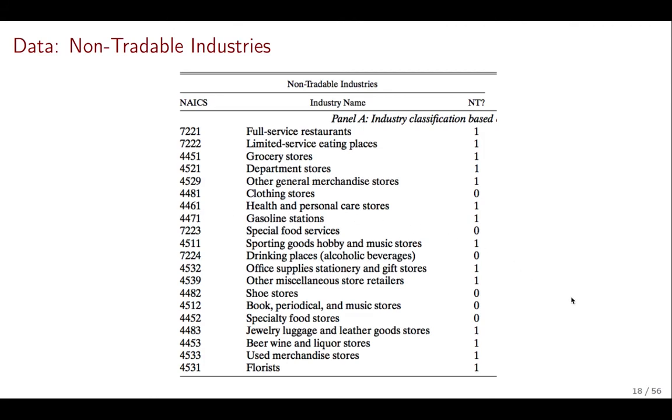Okay, with this we have the data we need. Again, it's data on net worth and changes in that net worth that originate in changes in house prices, and then data on industries and employment that will let us tell apart the part of employment that is sensitive to local demand, which is non-tradable employment, from the part of employment that shouldn't be sensitive to local demand and that should respond to aggregate or national demand conditions, which is the tradable sector.